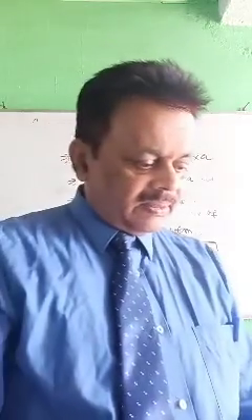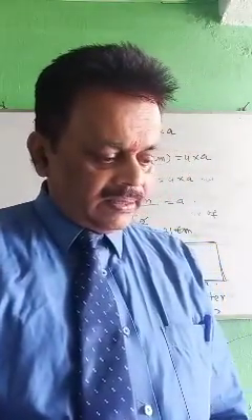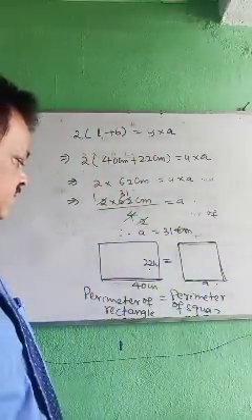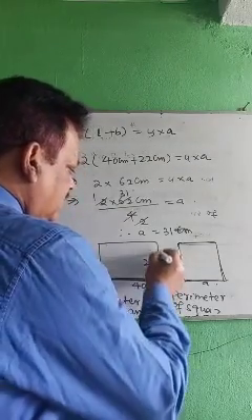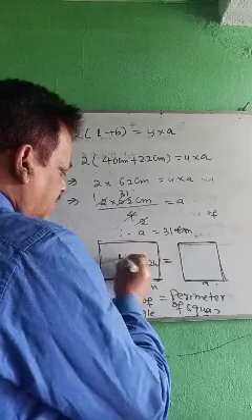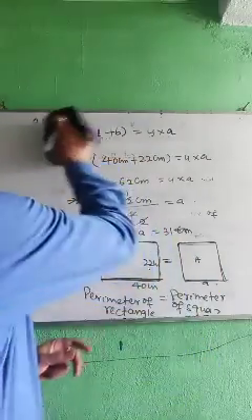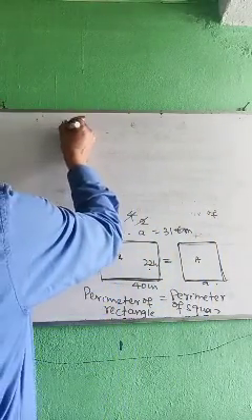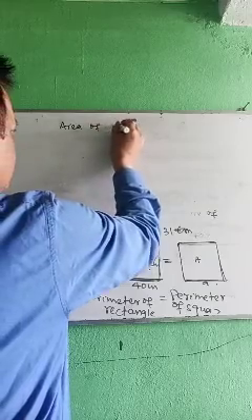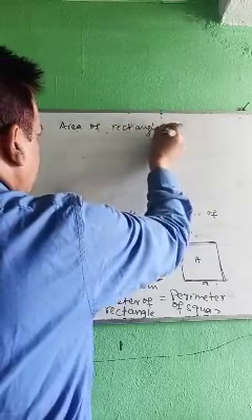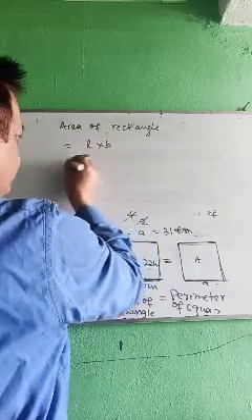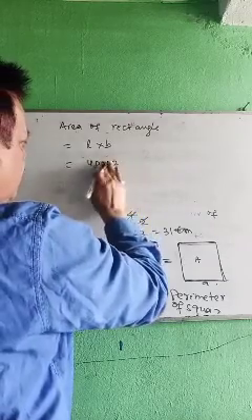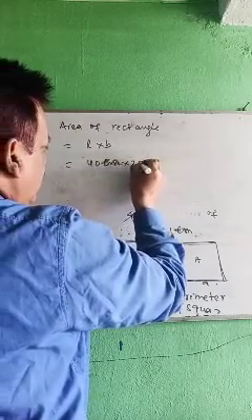Then let's see the question. Also find which shape encloses more area. That is important. Second part of the question, which shape encloses more area? Means what is area of rectangle or what is area of square? Then what is area of rectangle? That is length into breadth. Length how much? 40 into 22. 40 centimeter into 22 centimeter.